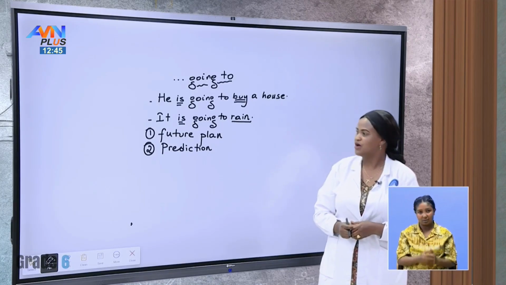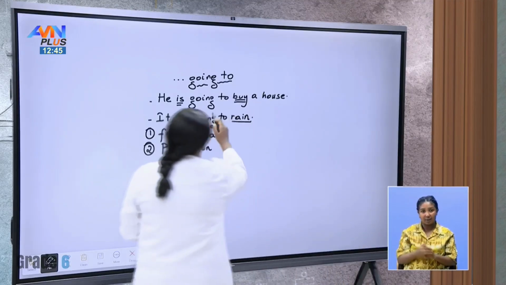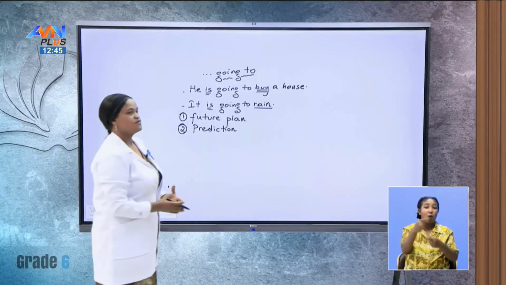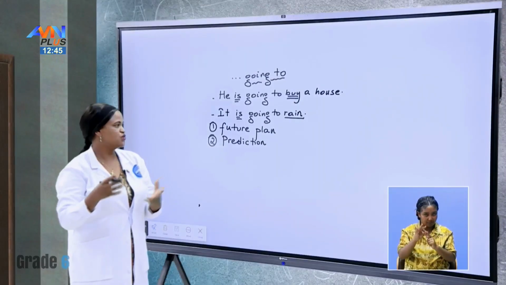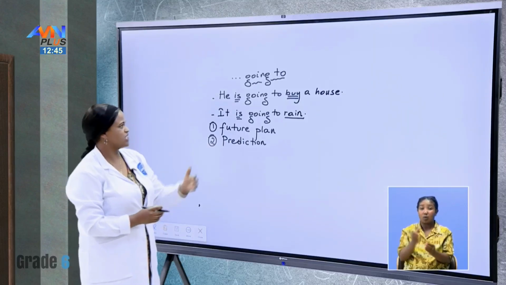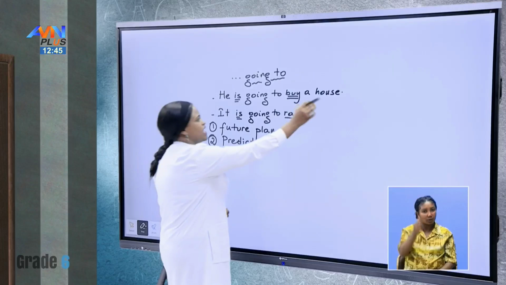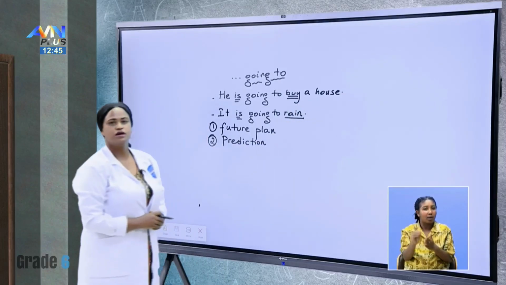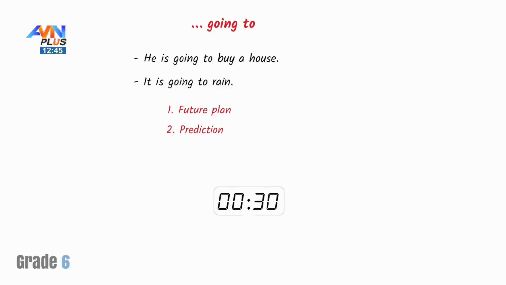All right. And another is, as you can see here, he is going to buy a house. That is for future plans, a plan that a person made to do in the future. Just like the previous one, we can also make negative in these sentences. For example, he's going to buy a house. How do you make it negative? Try, let me give you a few seconds.